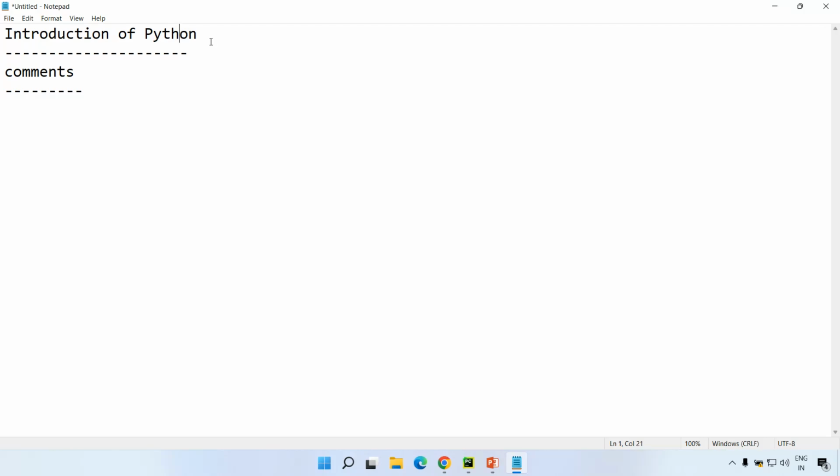Similarly, Python is also a very good language. Not only Python, every programming language is. In terms of Python, Python will ignore these comments during code execution.